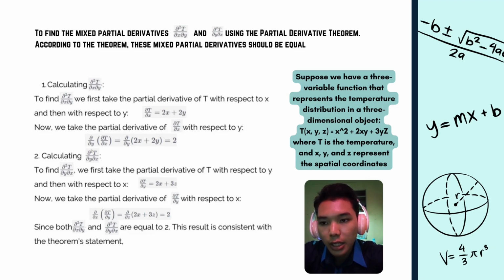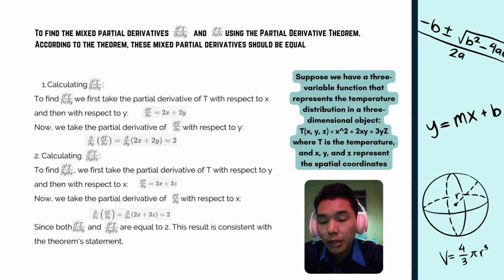First, we calculate the partial derivative of T with respect to x and y. To find it, we first take the partial derivative of T with respect to x and then with respect to y. You can see how this is calculated. Now we take the partial derivative of T with respect to x, then with respect to y.